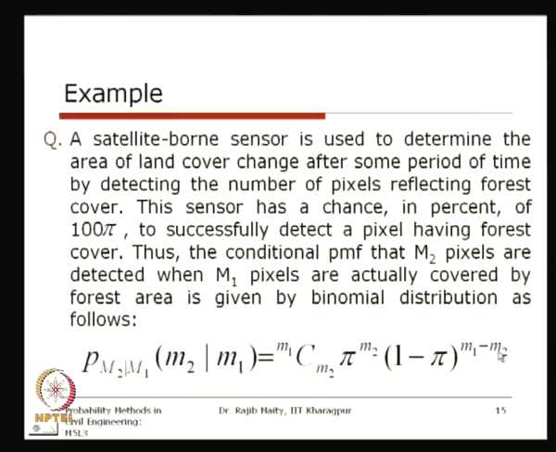This is the conditional distribution of M2 given M1.